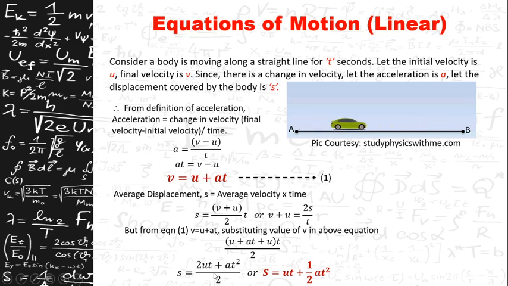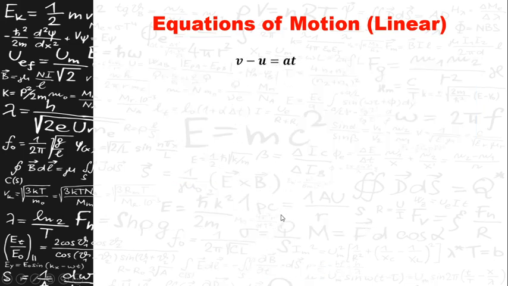Upon further simplification, you can get s is equal to ut plus half at square, which is the second equation of motion. For the third equation of motion, you have to consider v plus u is equal to 2s by t and v minus u is equal to at. We will be considering these two equations for our third equation of motion. Let us see the third equation of motion.